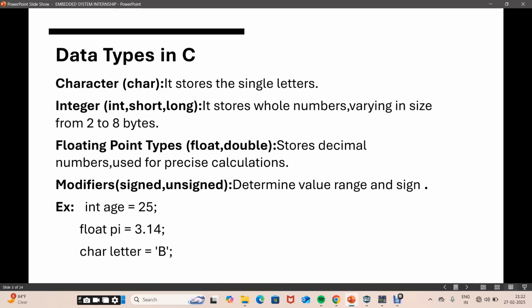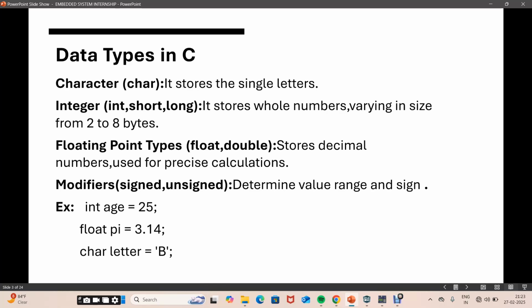And data types in C. The first data type is character. Character is written as char and it stores single letters. The next data type is integer. Integer stores whole numbers, like int, short, and long, which also store whole numbers. The next data type is floating point types. It contains two types, float and double. Float stores decimal numbers, which are used for precise calculations.